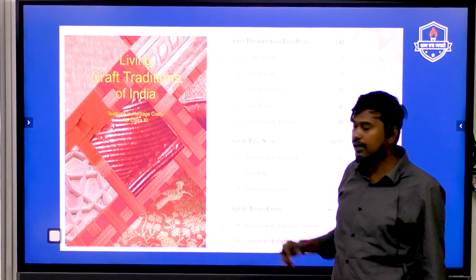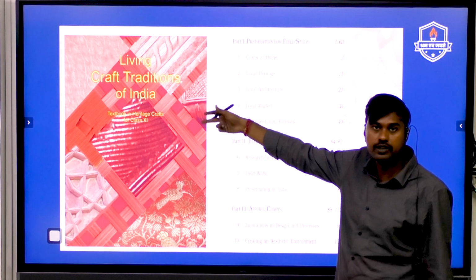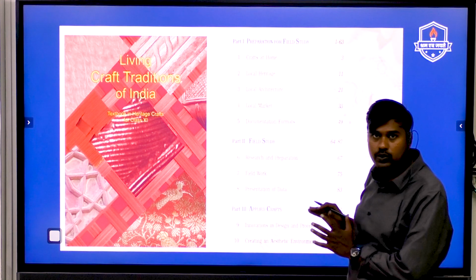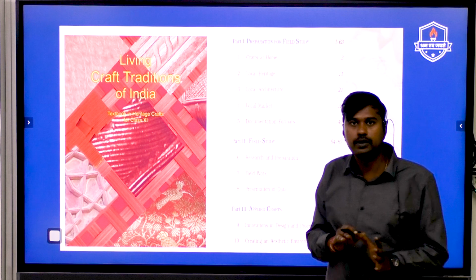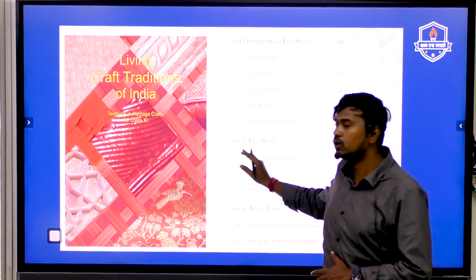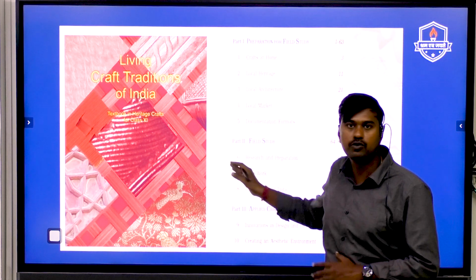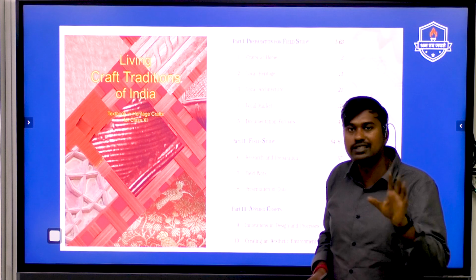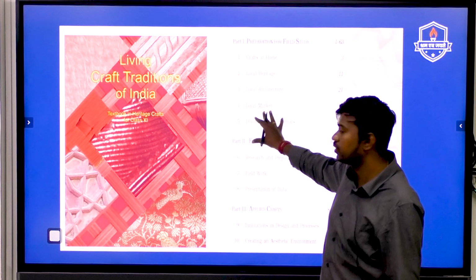And going into another book for art and culture which we have referred for this syllabus component is Living Craft Traditions of India. With respect to the coverage of the syllabus and other components, this book's role is very limited. Still, why we have included this as part of our reference books for this test is that UPSC in the past has asked 1 or 2 questions only in the preliminary examination from this book.